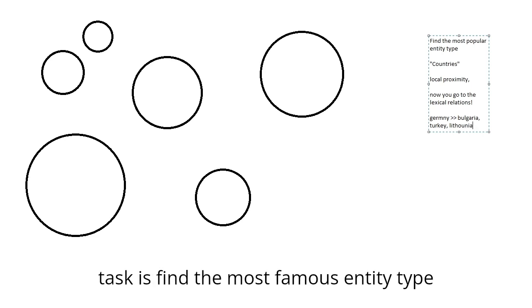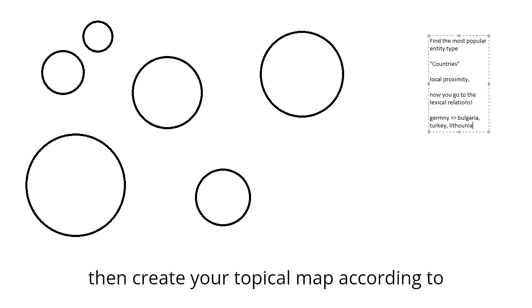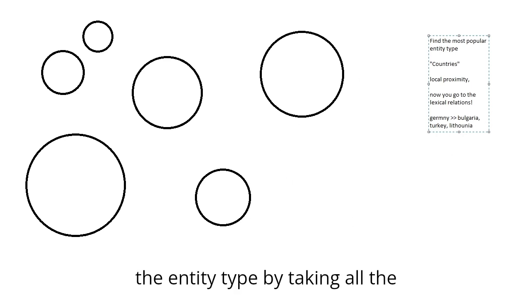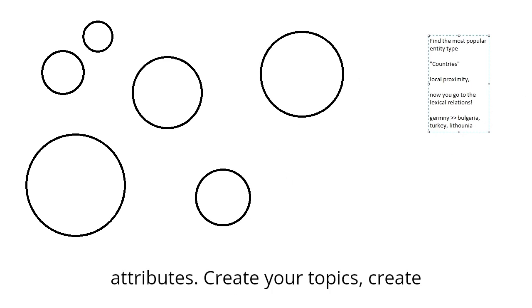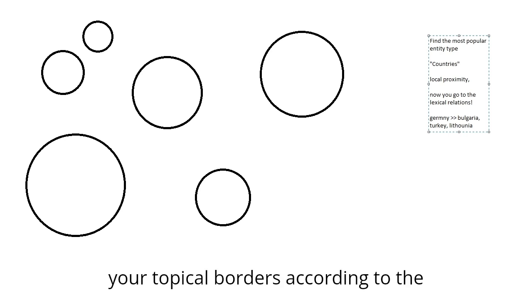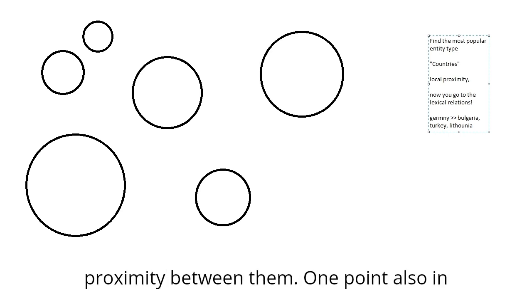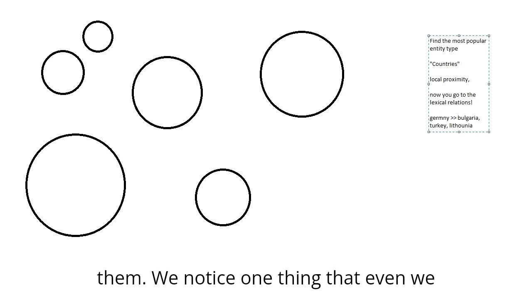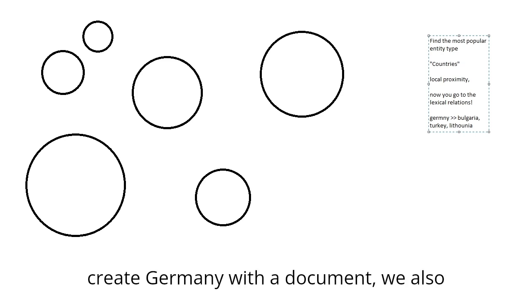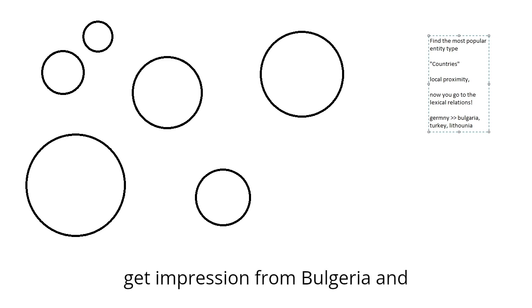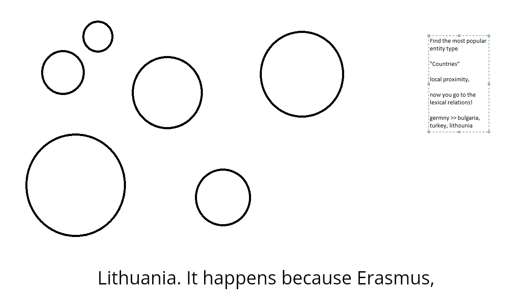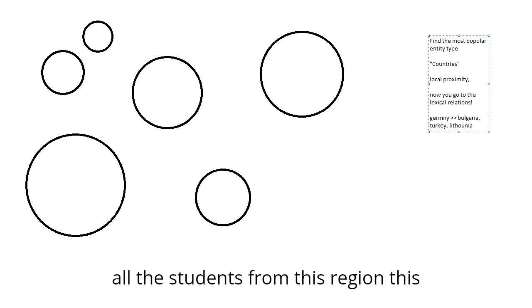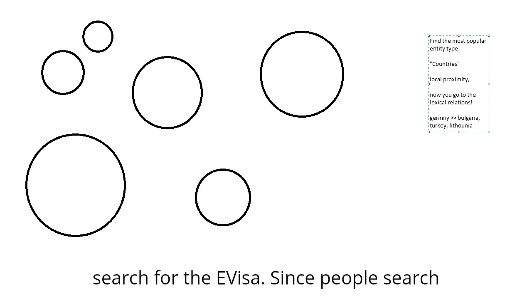So your first task is to find the most famous entity type, then create your topical map according to the entity type by taking all the attributes. Prioritize your topics, create your topical borders according to the proximity between them. One point also in that: we notice one thing that even though we created a Germany visa document, we also get impressions from Bulgaria and Lithuania. It happens because of Erasmus. All the students from this region search for the Erasmus visa.